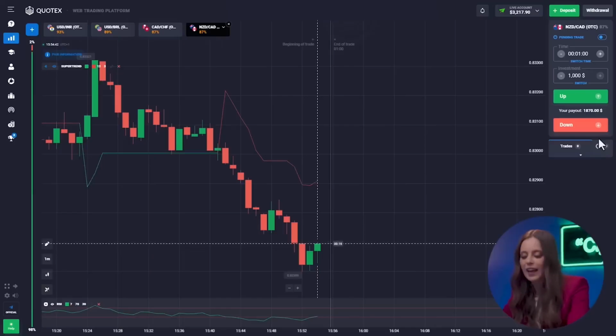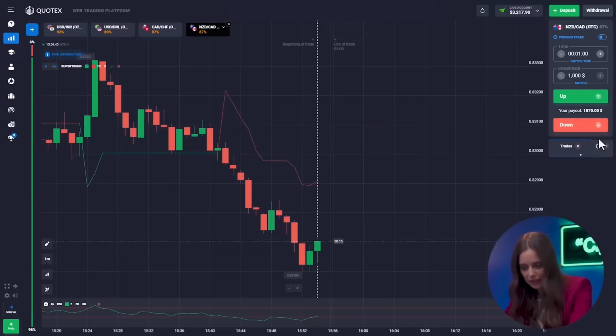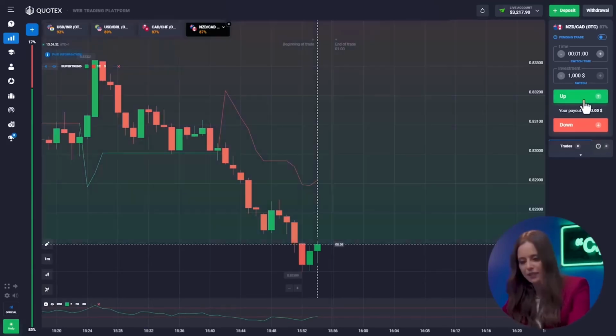New Zealand and Canadian, watch. The RSI oscillator is hinting at bullish dominance. That's because the period time has come to this beautiful pair. Let's bet on the upside.